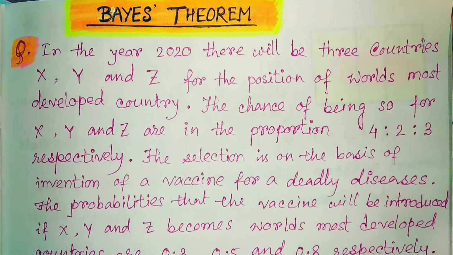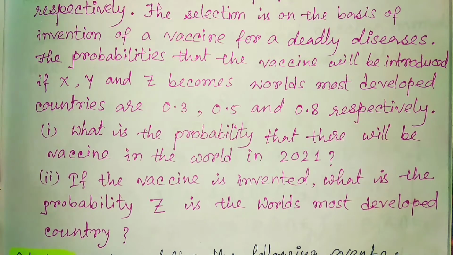Now the selection is on the basis of invention of a vaccine for a deadly disease. The probabilities that the vaccine will be introduced if X, Y and Z become the world's most developed country are 0.3, 0.5 and 0.8 respectively. The question is, what is the probability that there will be a vaccine in the world in the year 2021?